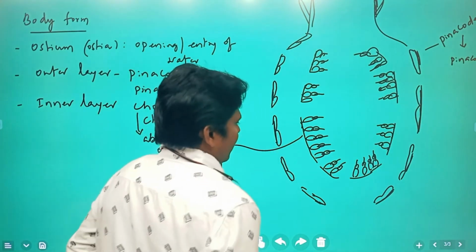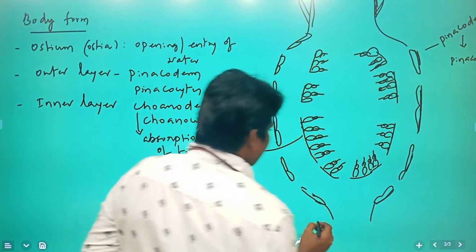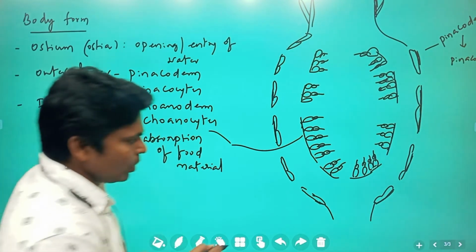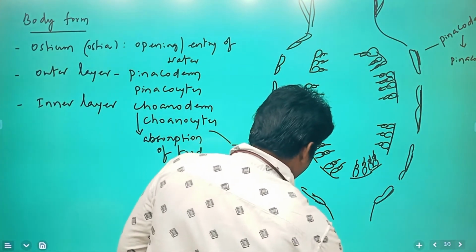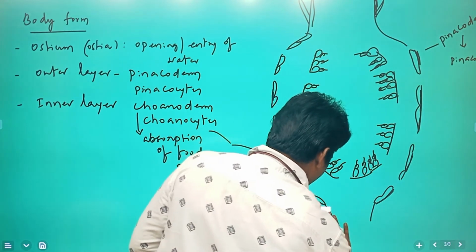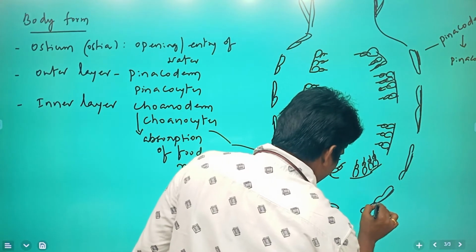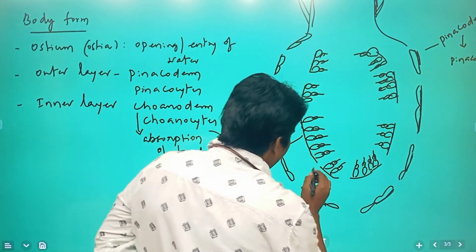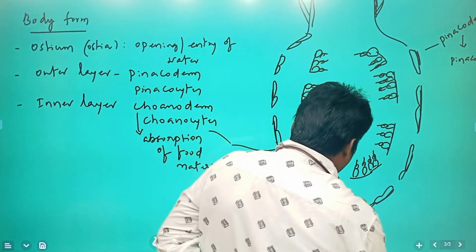These coenocytes. Okay. Next. You should remember that. One more very important thing that you have to go through. Here also I will make it. Wherever this entry is, this is going to be the entry. This is going to be the entry. This is going to be the entry.